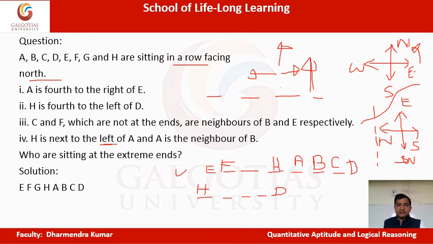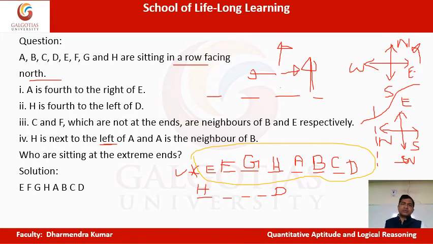So this position for F is ruled out. So who is left now? Now one person left is G, so G will come here. Okay, so now you get this as a proper arrangement. E, F, G, H, A, B, C, D. Yes or no? Correct.